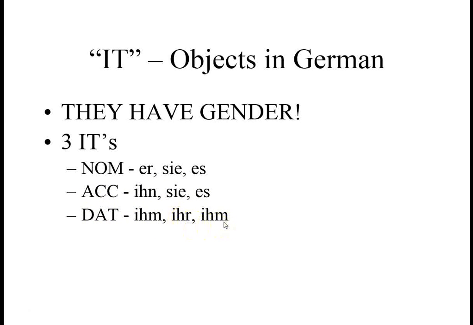So we just want to be aware of that, right? If I'm talking about das Glas, that's going to be neuter, es. If I'm talking about der Kugelschreiber, that's masculine. So that's er, ihn, ihm. And if I'm talking about a bag, die Tasche, it's sie, ihr.